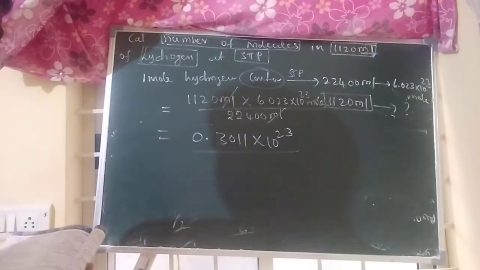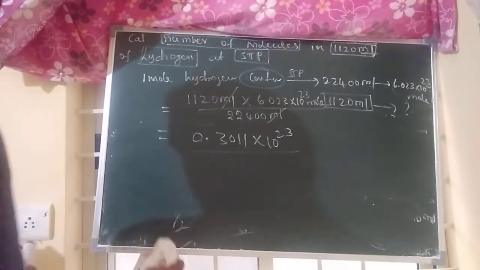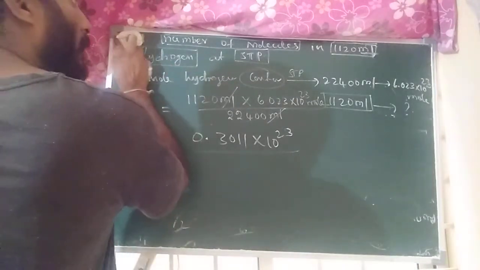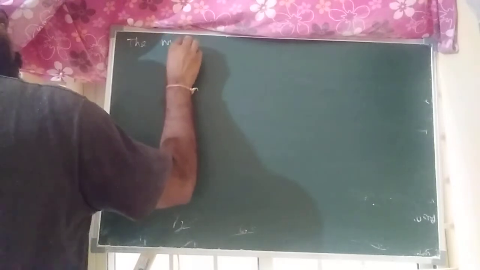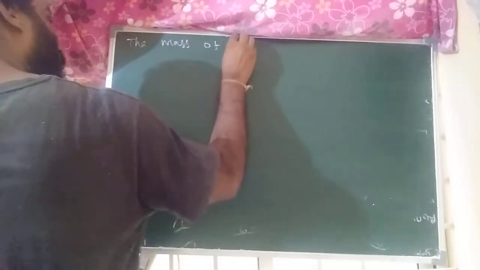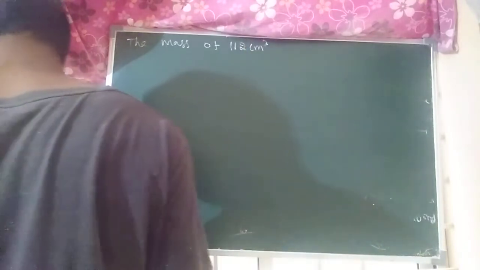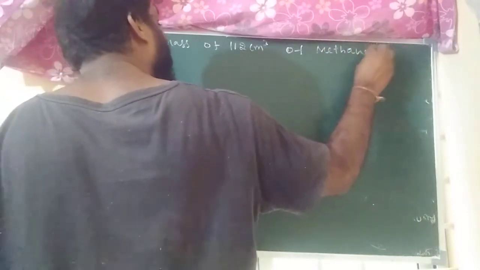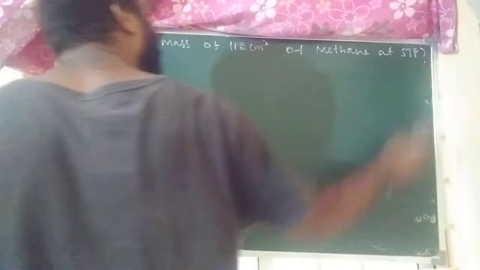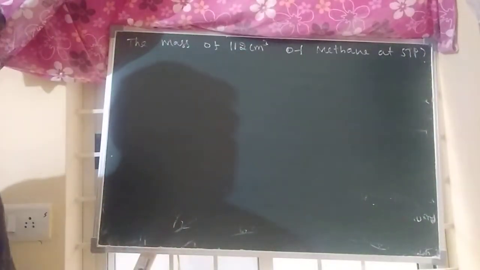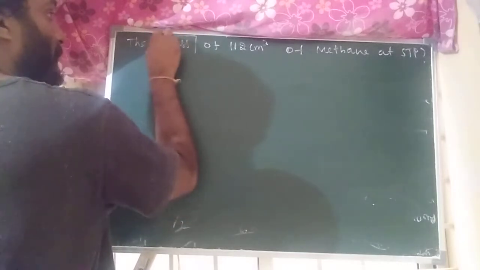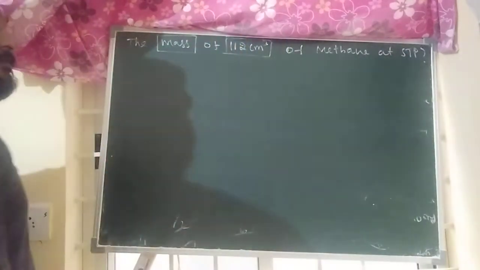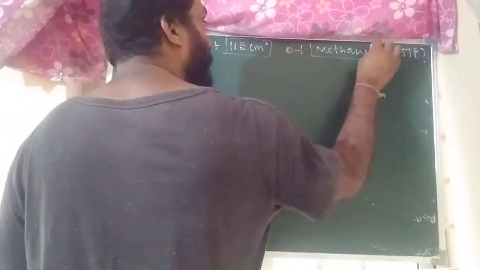Listen, next. The mass of 112 centimeter cube of methane at STP. What relation is given in the question? Mass and volume relation, for what compound?